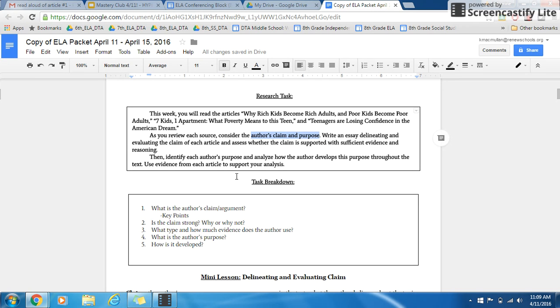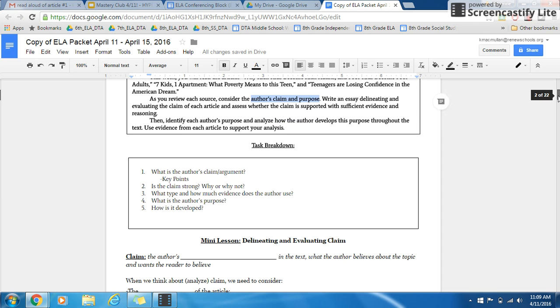Write an essay delineating and evaluating the claim of each article and assess whether the claim is supported with sufficient evidence and reasoning. Then, identify the author's purpose and analyze how the author develops this purpose throughout the text. Use evidence from the article to support your analysis. So this right here is going to be the questions that you're going to answer as you write. So please take a second to write these down.